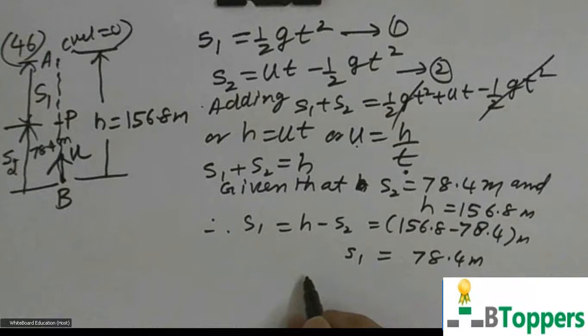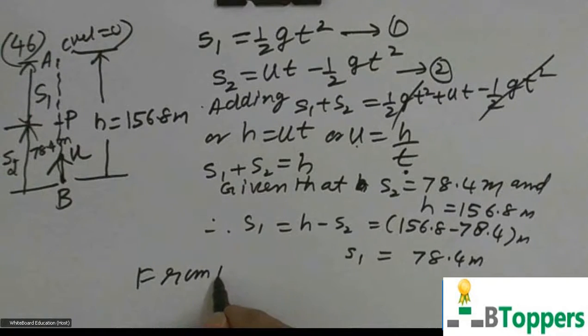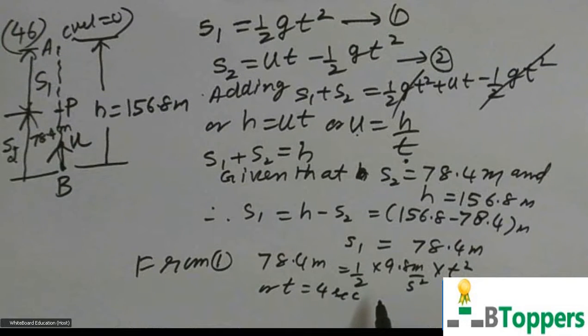Substitute this value of S1 in the first equation to find the time after which they collide with each other. So from the first equation, 78.4 meters equal to half g, that is 9.8 meters per second square, into t square. 9.8 can be cancelled 8 times in 78.4.